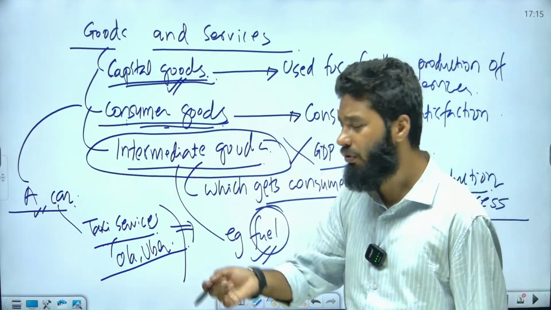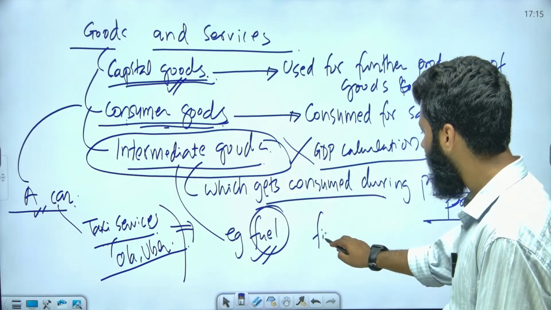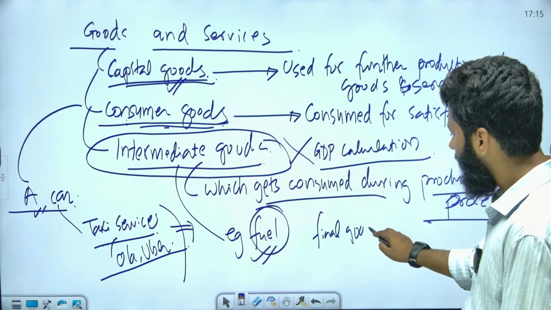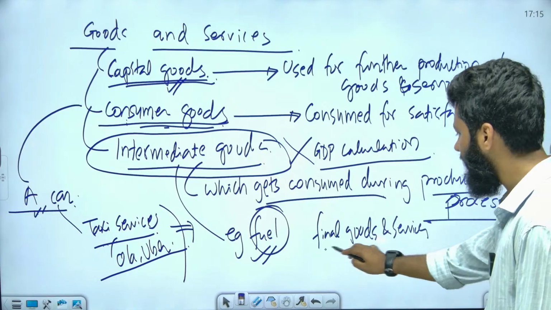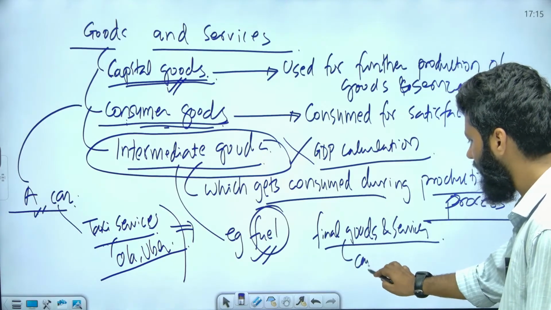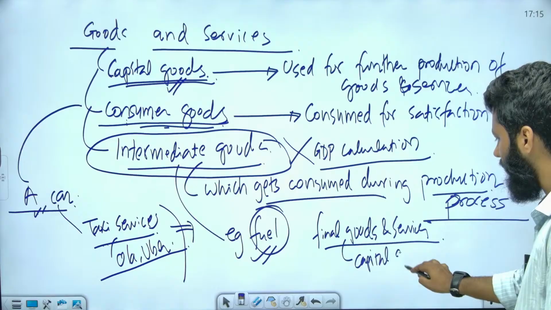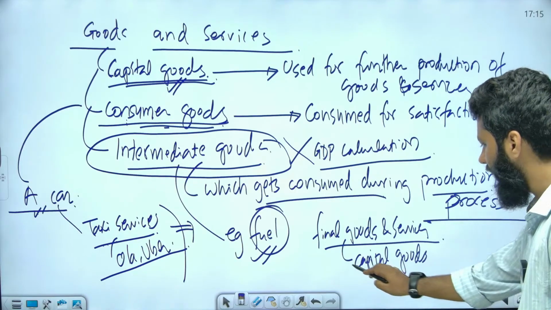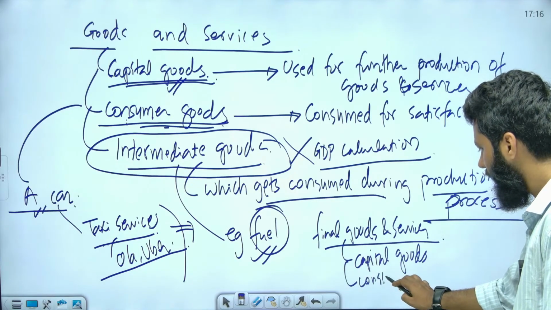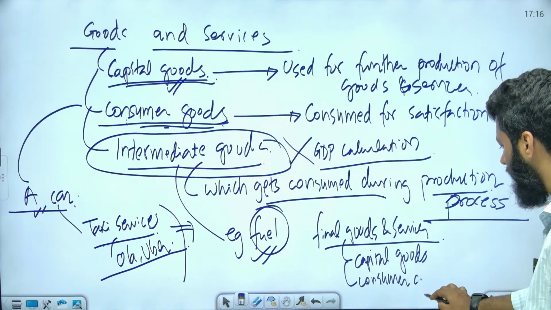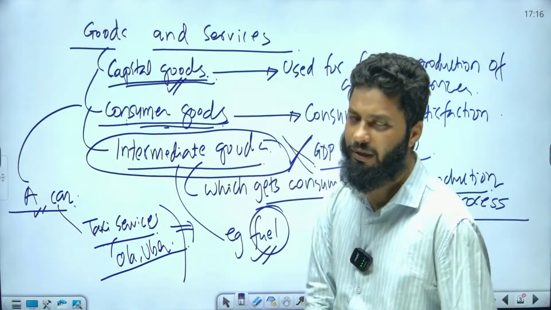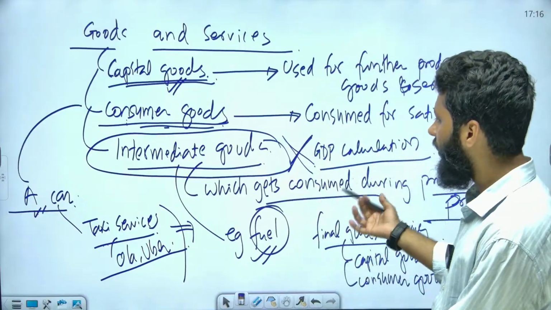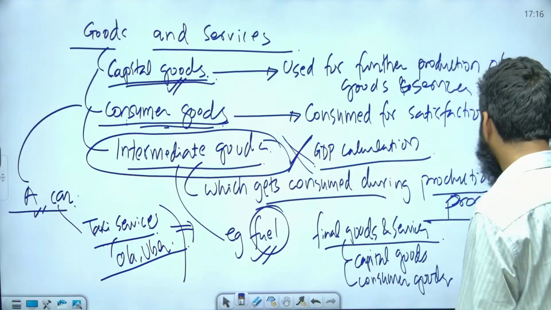Only final goods and services will be used, and these final goods and services consist of capital goods as well as consumer goods, but not intermediate goods. Intermediate goods will not be used for calculation of GDP. I hope this is fine.